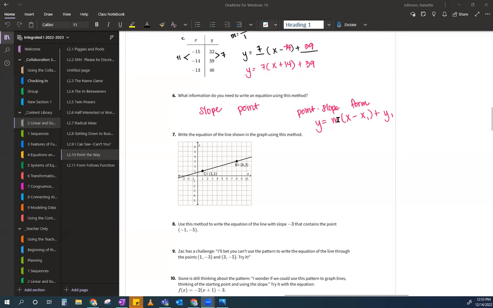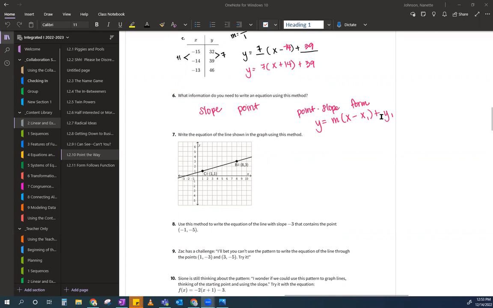The reason why it's called point slope form is because they give you the point and they give you the slope, right? So if you give me those two ingredients, then I can build you an equation. Those are the two ingredients that I need. And then over here, it says, write the equation of the line shown in this graph using this method.